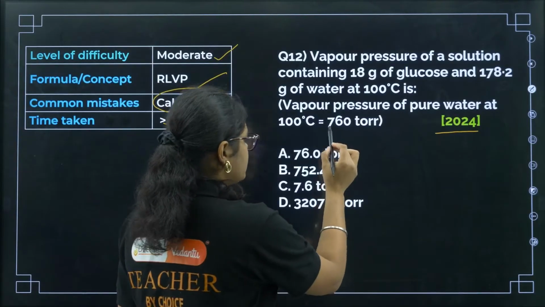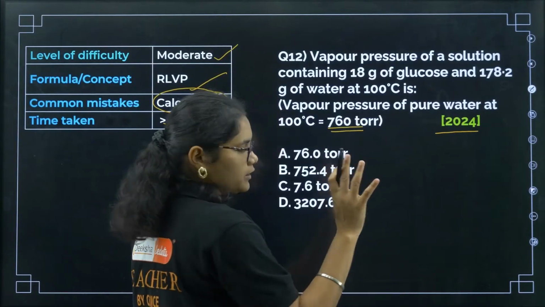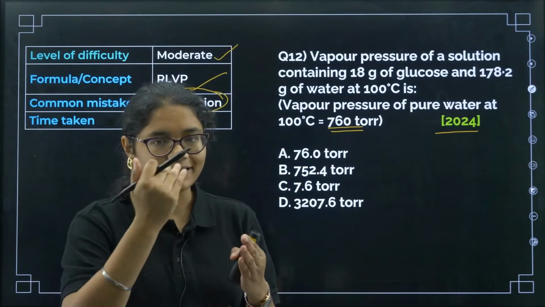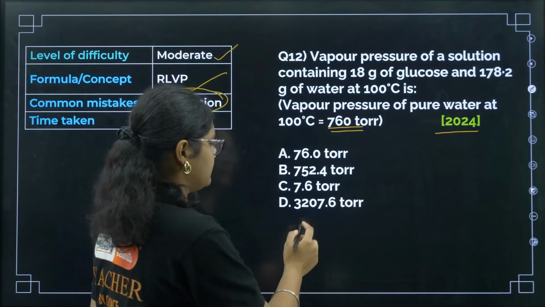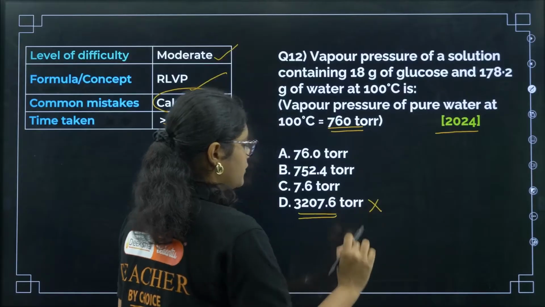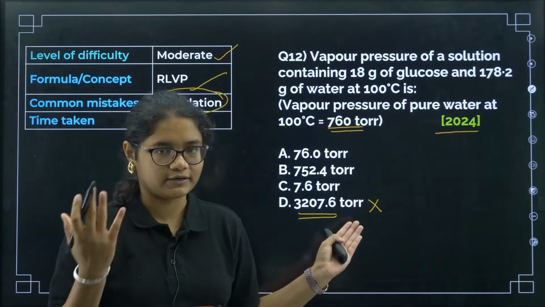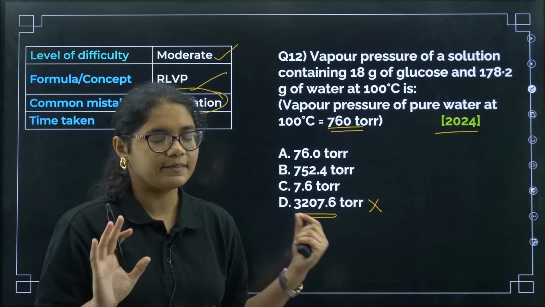So what is the pure water? 762 is the pure water. So the answer will be less than 760, so we can eliminate this option, okay. 3000, it will not increase, so directly we can eliminate this option.